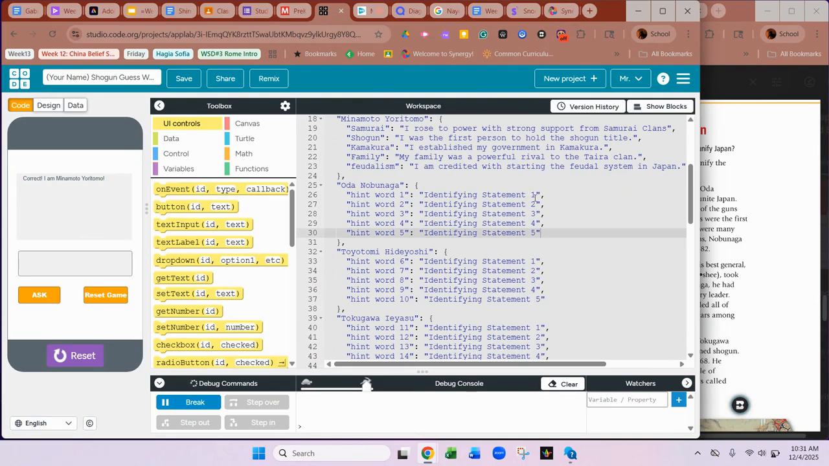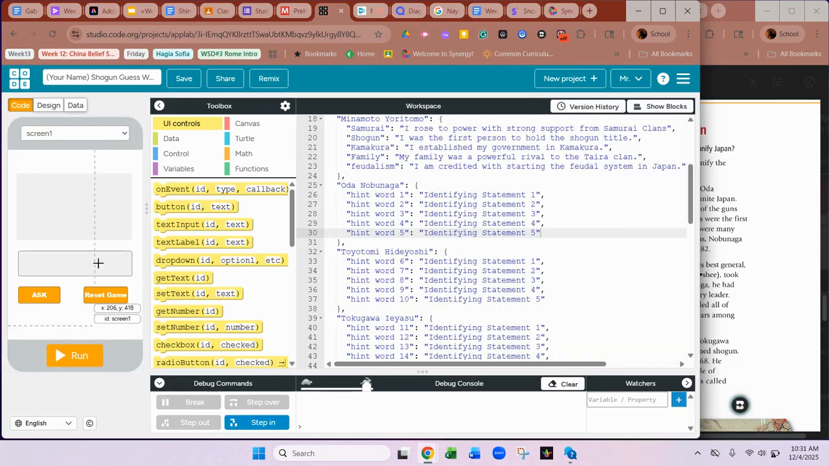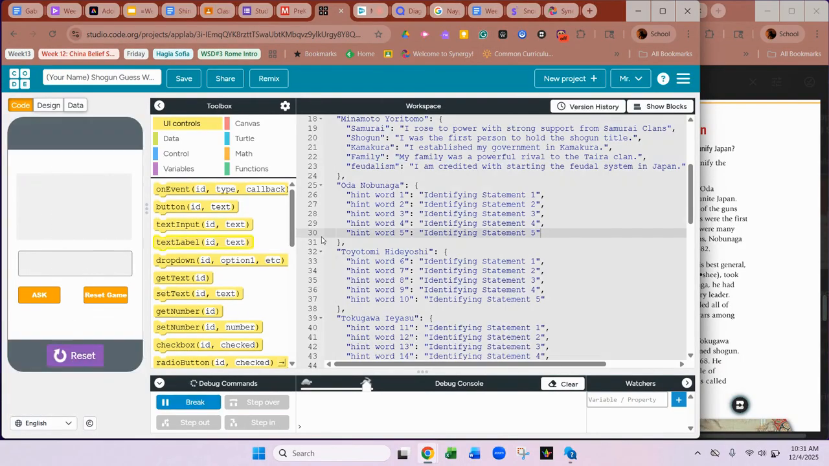Okay, so let me see. Let's reset it. Let's try it really quick and see what happens. What happens if we ask it a question about the identifying statement? Because you can see here, I changed the hint word numbers, but I didn't change the identifying statements. So if I say identifying statement 5 and ask it, think about my achievements or my city, that is going to help us narrow it down in this case, right?